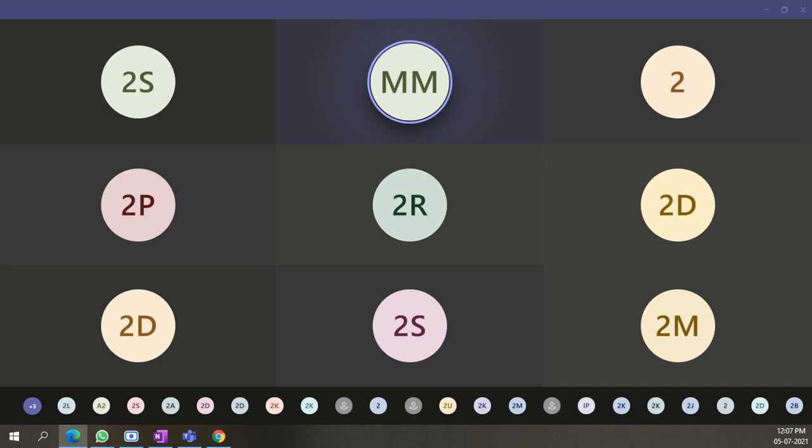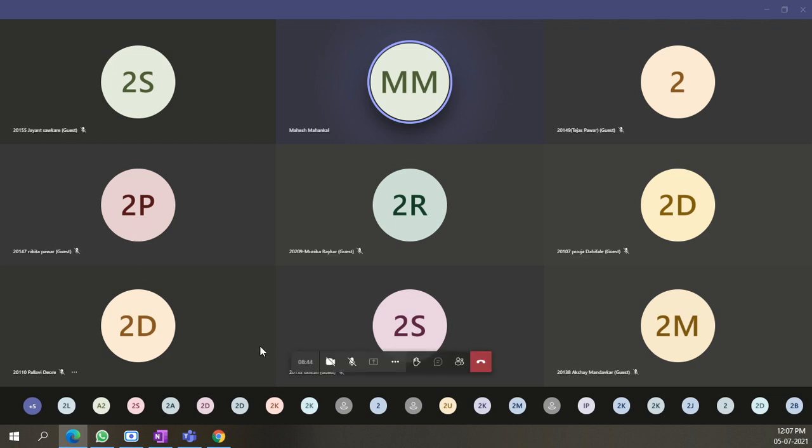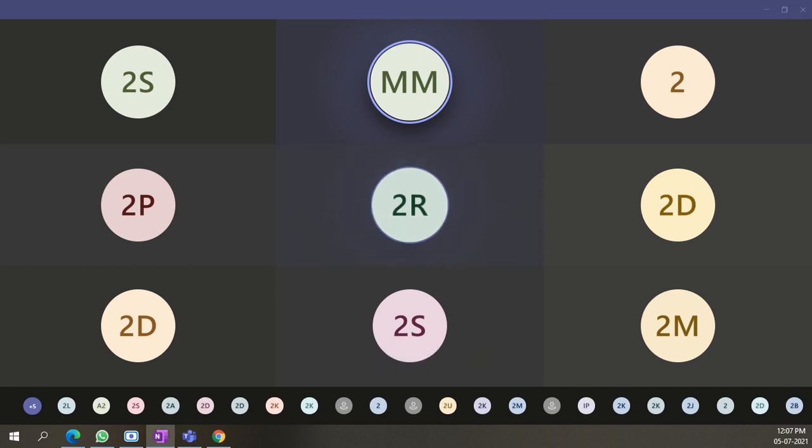Means your cost of goods sold is how much? 32 lakhs. It is 80% out of this 40 lakh. Cost of goods sold.